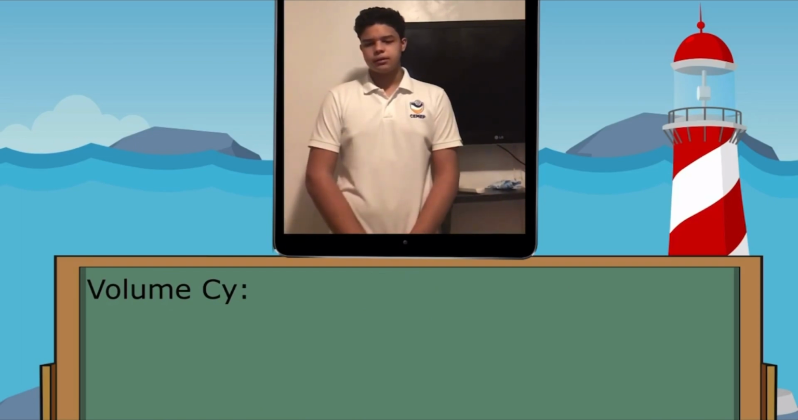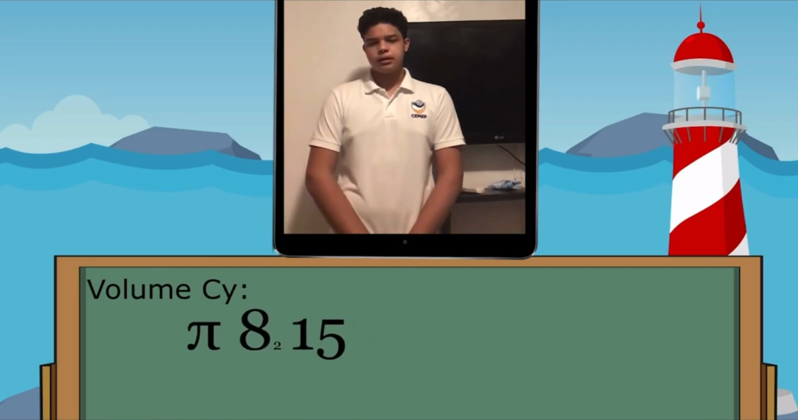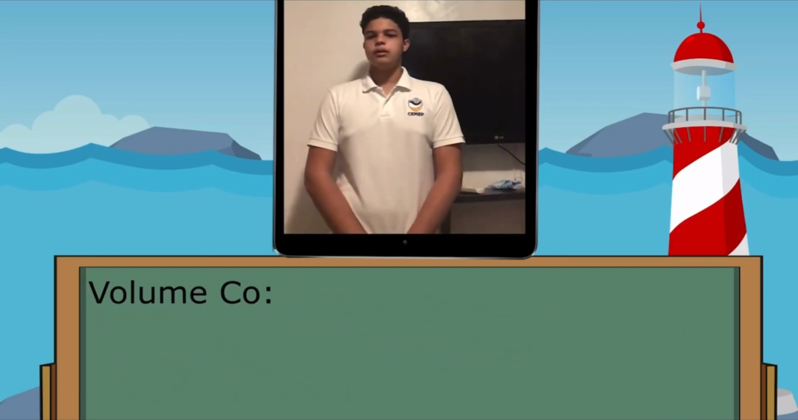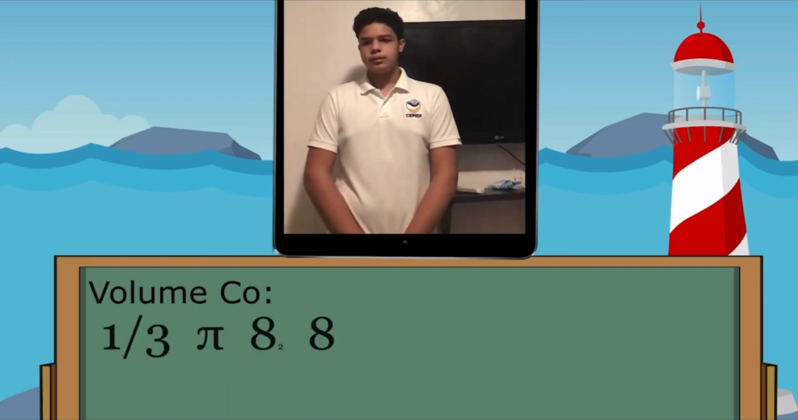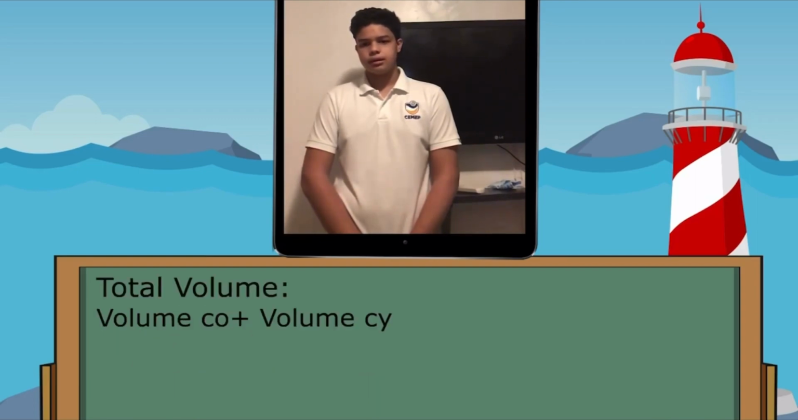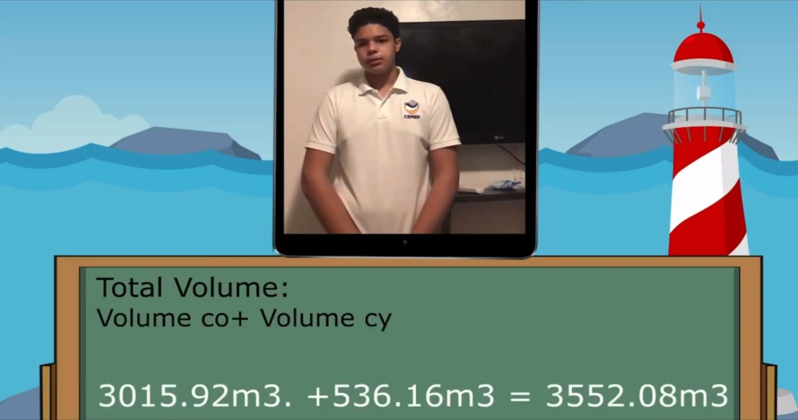The volume of the cylinder will be equal to pi times 8 squared times 15. This will result in the volume of this figure being 3015.92 meters cubed. The volume of the cone will be equal to 1/3 times pi times 8 squared times 8. That is the result of the subtraction of 23 less 15, which is equal to 536.16 meters cubed.